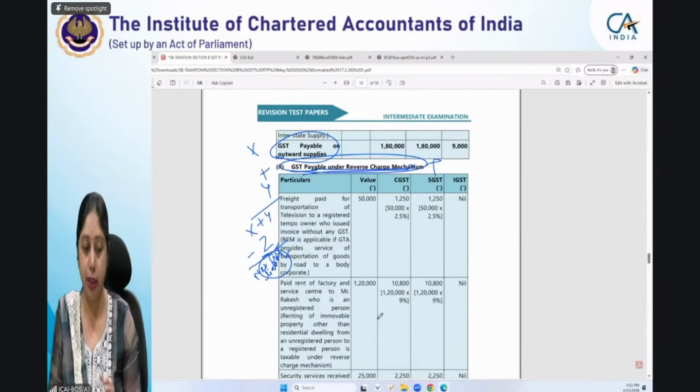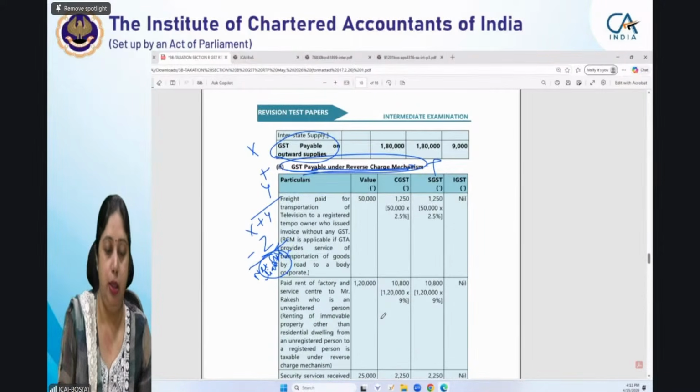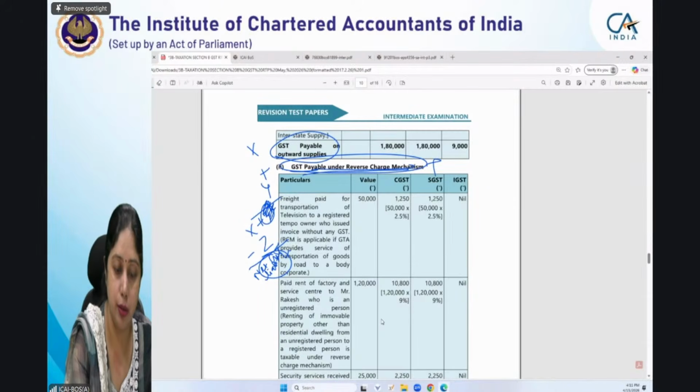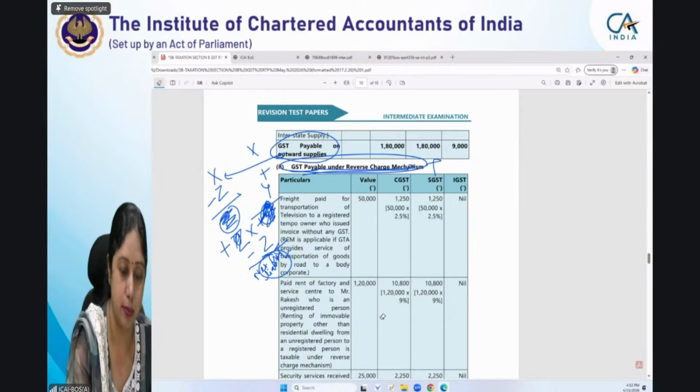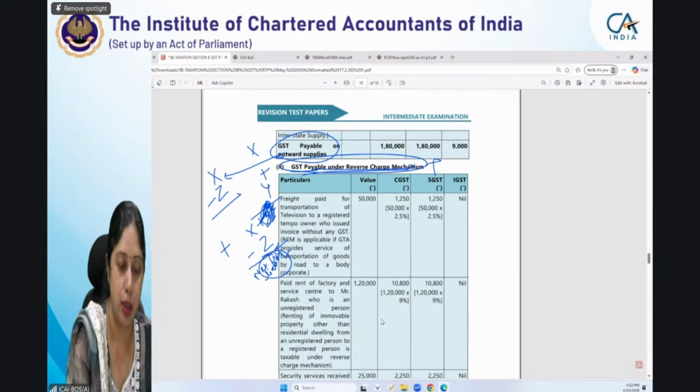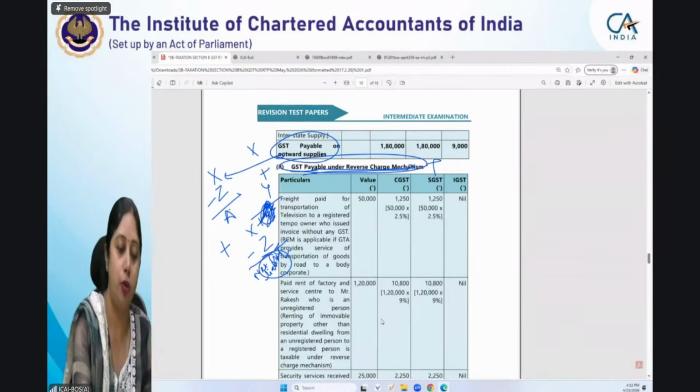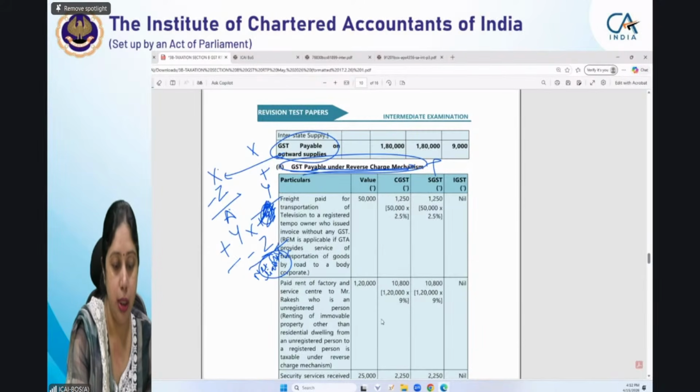So what is the correct way of doing it? This is reverse charge, so you do not have to add it here. From output GST payable, you have to deduct the ITC. Whatever amount comes, suppose X minus Z, that means the output tax liability minus ITC, is A. To this, you add your Y amount, and then you get the net GST payable in cash.